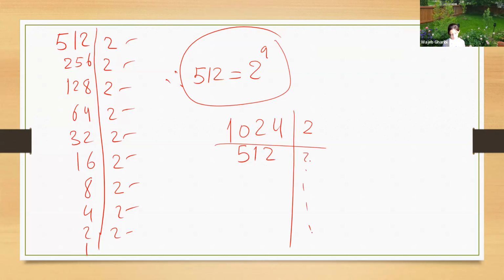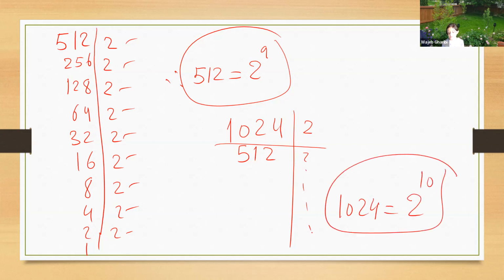So it is 9 here, and 1 more will be 10. Therefore, we can write 1024 equals 2 to the power of 10. Why? Because here it is to the 9th, and as you see, one more 2, so 2 to the 10th.